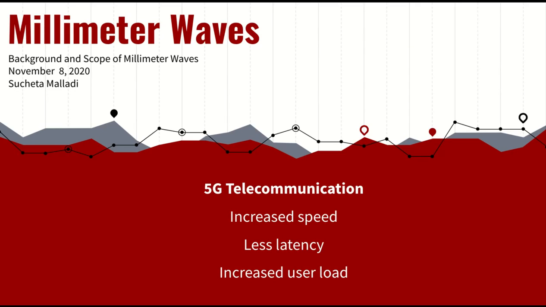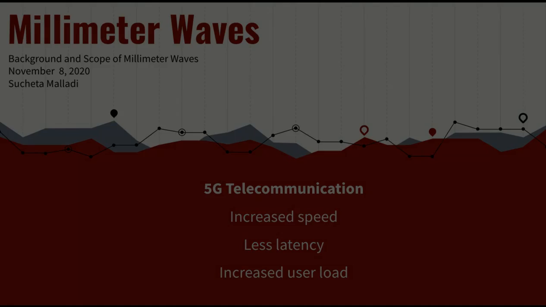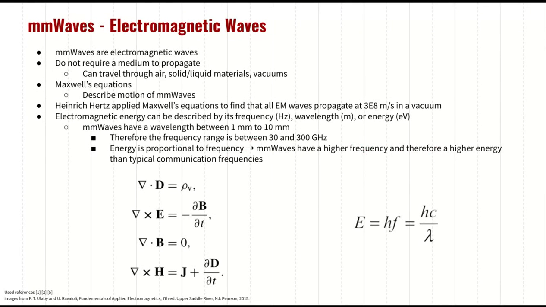Millimeter waves play a large role in our daily lives, specifically in 5G telecommunication. 5G communication decreases the latency of wireless communication while increasing the speed and the number of users that send information at one time. Millimeter waves are just electromagnetic waves. Millimeter waves do not require a medium to propagate, so they can travel through air, solids, liquids, and vacuums.